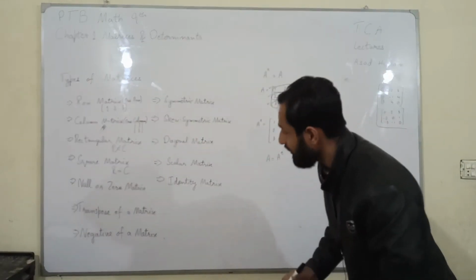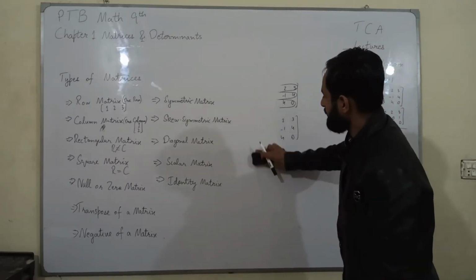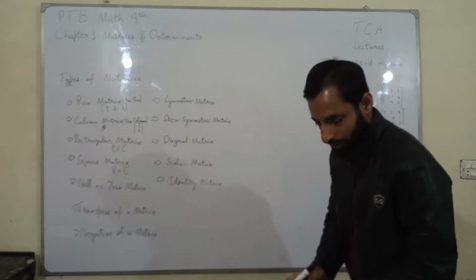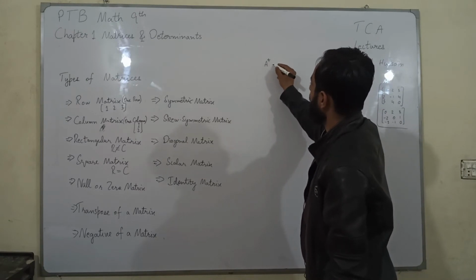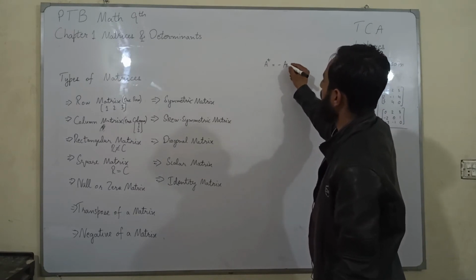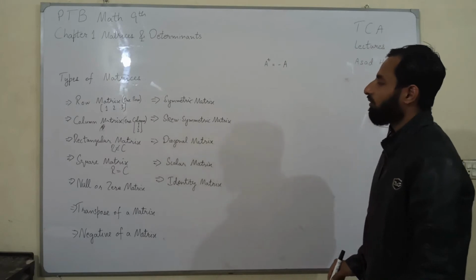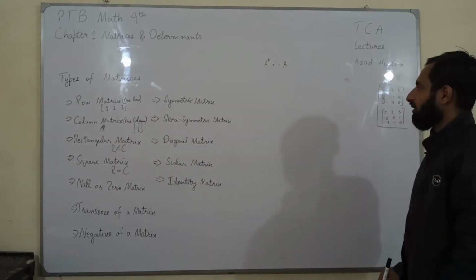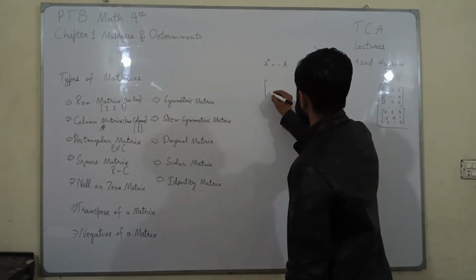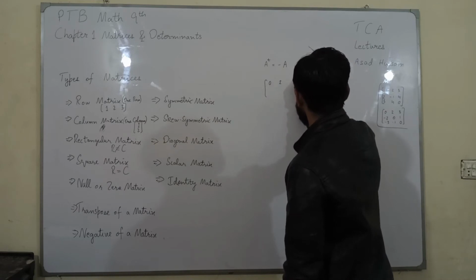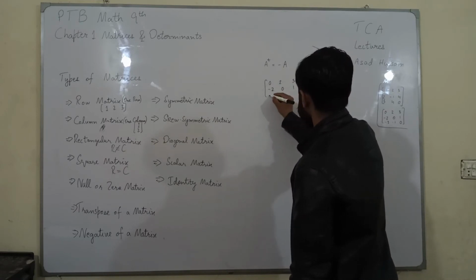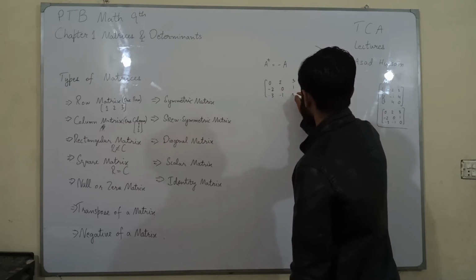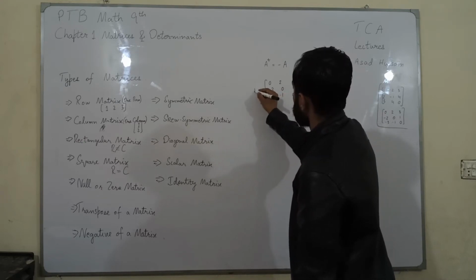Next topic is skew symmetric matrix. If the transpose of a matrix is equal to the negative of that matrix, then it is called a skew symmetric matrix. For example, 0, 2, 3, negative 2, 0, 1, negative 3, negative 1, 0. This is a matrix B.